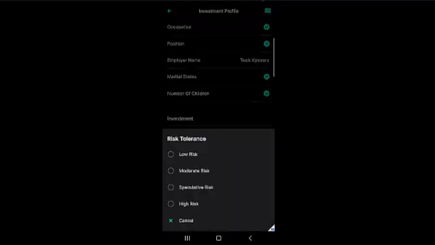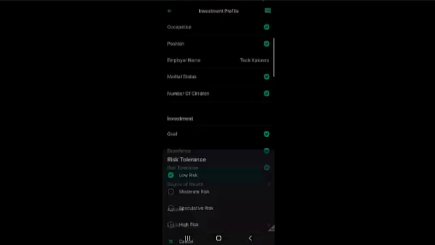Preferably, you go with low risk. If you're very good at investing, you can choose moderate or speculative or high risk according to how it applies to you. In this case, I'll choose low risk.